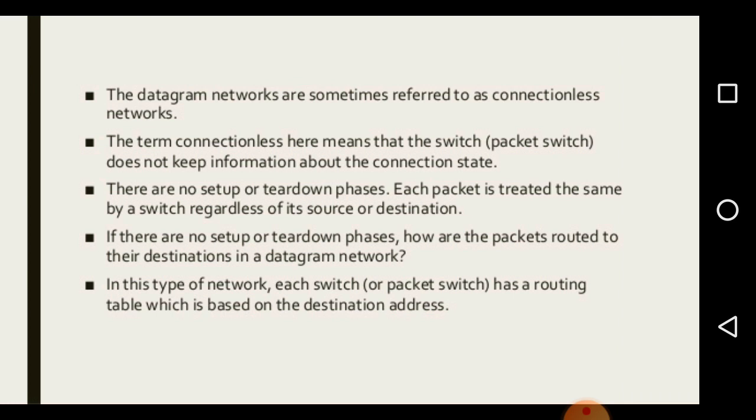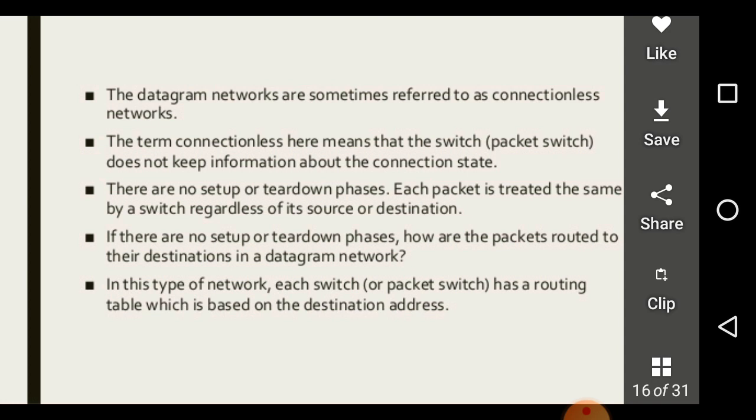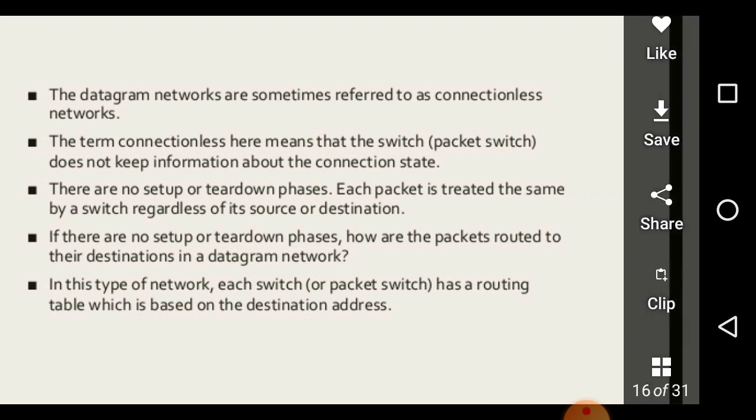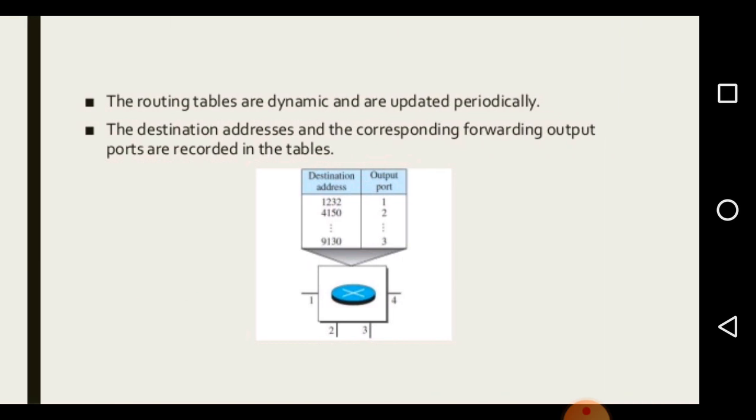If there are no setup or tear down phases, how are the packets routed to their destinations in a datagram network? In this type of network, each switch has a routing table which is based on the destination address. The routing tables are dynamic and are updated periodically. The destination addresses and the corresponding forwarding output ports are recorded in the tables.